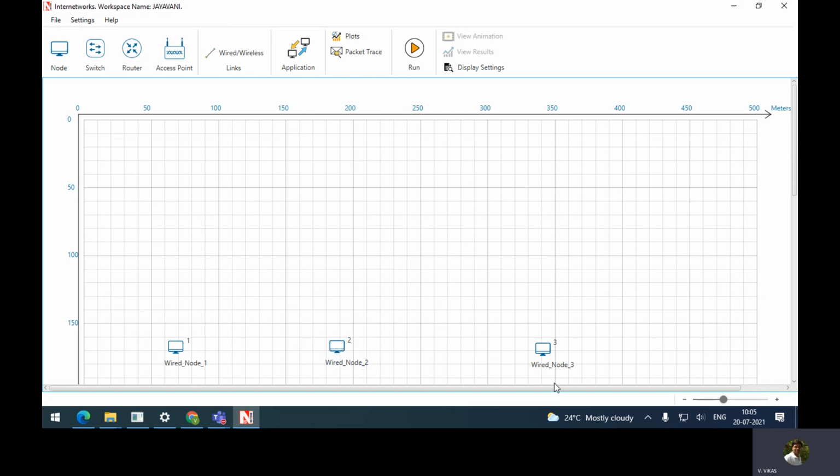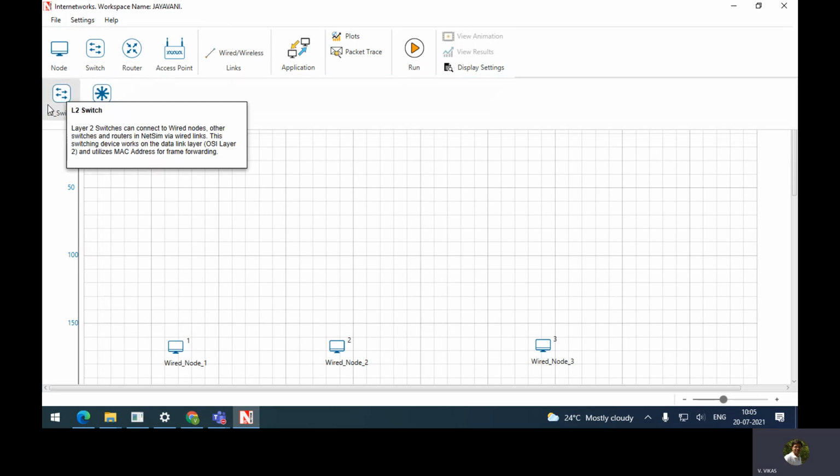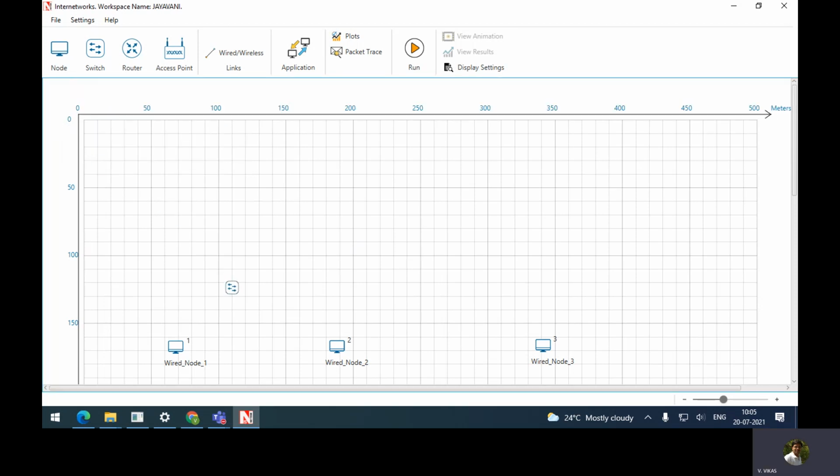After placing the nodes, next thing is L2 switches. Drag two L2 switches. Again, in the click switch, you have two options. One is L2, one is L3. Okay, place two L2 switches. Everyone, then place router.